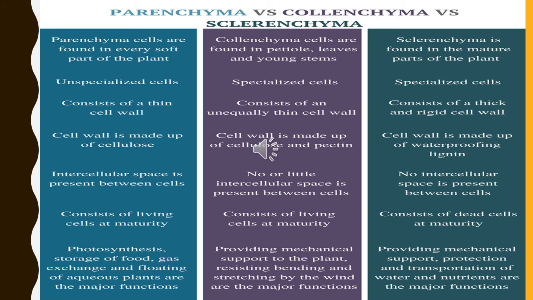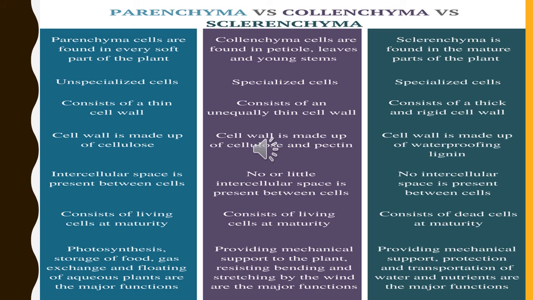Let's study simple permanent tissue by comparing its types, parenchyma, collenchyma and sclerenchyma, which are made up of a single type of cell. Parenchyma cells are found in every soft part of the plant. They are unspecialized cells. They consist of a thin cell wall made up of cellulose. Intercellular space is present between the cells. They are living cells at maturity. Photosynthesis, storage of food, gas exchange and floating in aquatic plants are the major functions of parenchymatous cells.